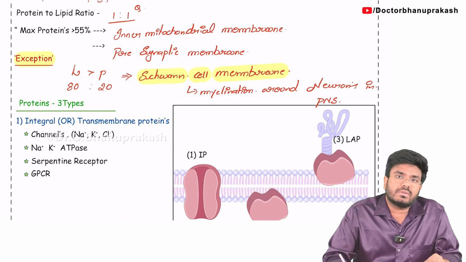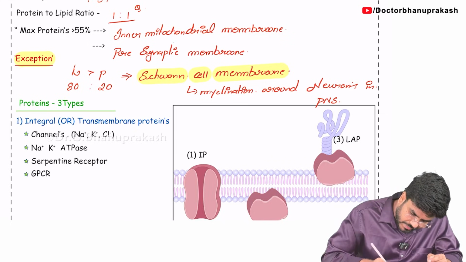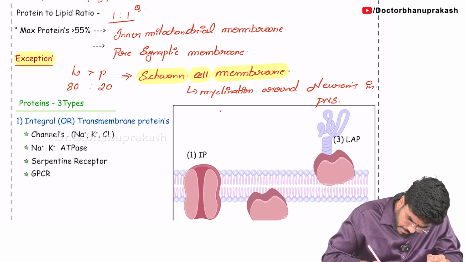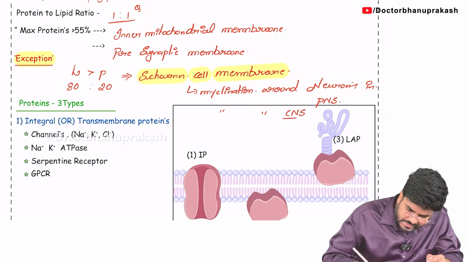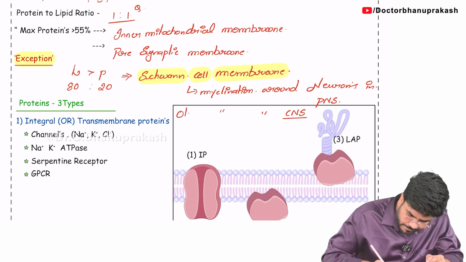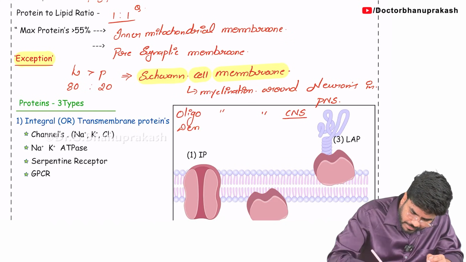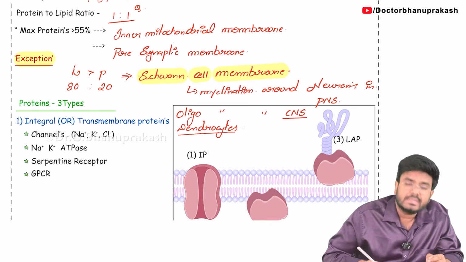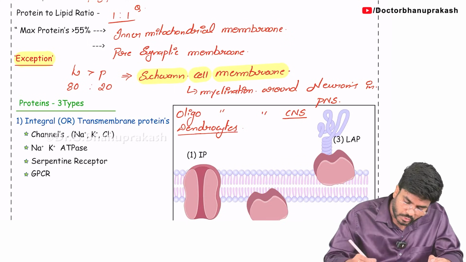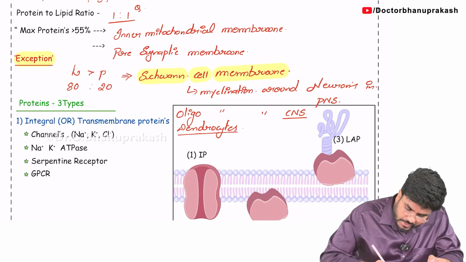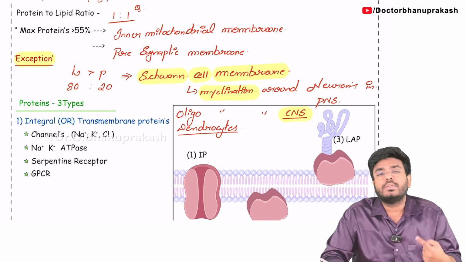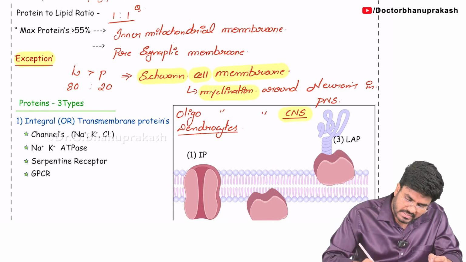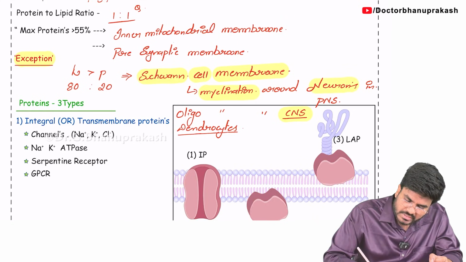In the central nervous system, the myelination around neurons is formed by a cell called oligodendrocytes. Oligodendrocytes are oligodendroglial cells, you can say. So what do these oligodendrocytes form? They also form the myelination, but around the neurons in the central nervous system. But Schwann cells form the myelination around the neurons in the peripheral nervous system.